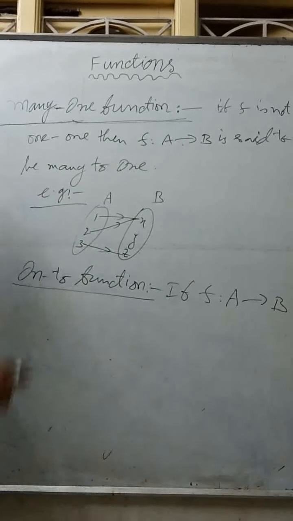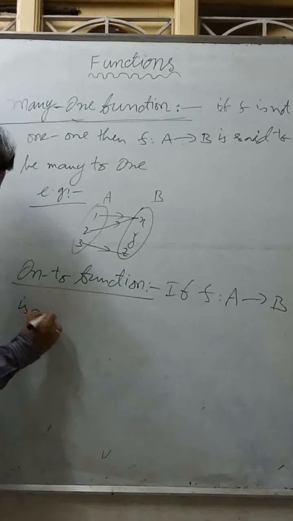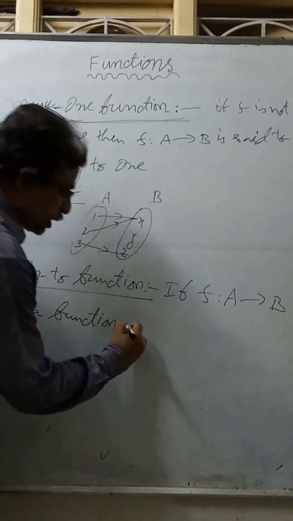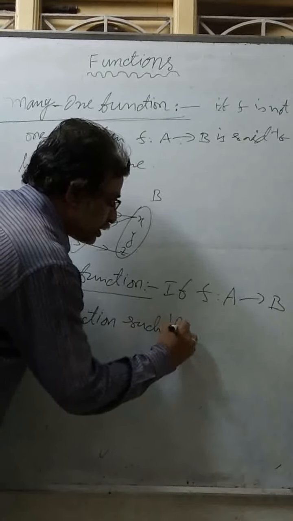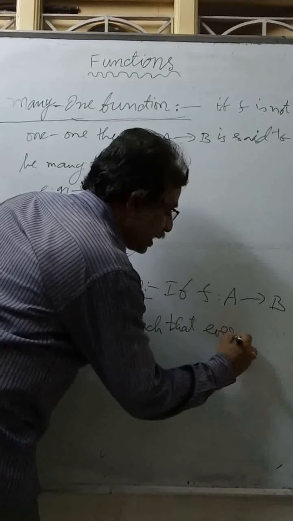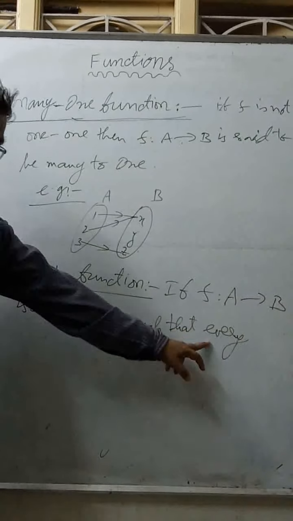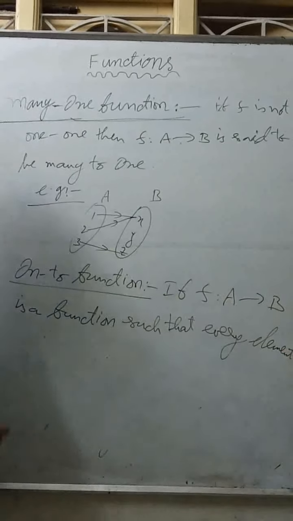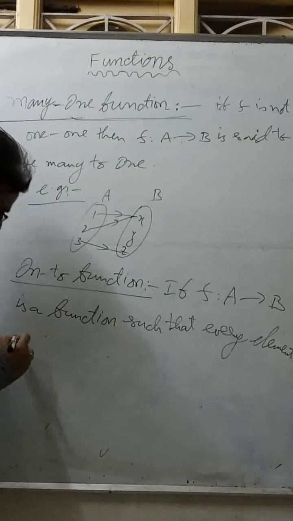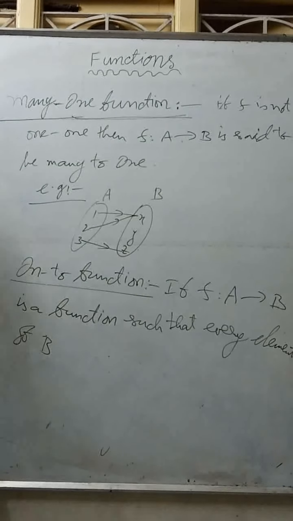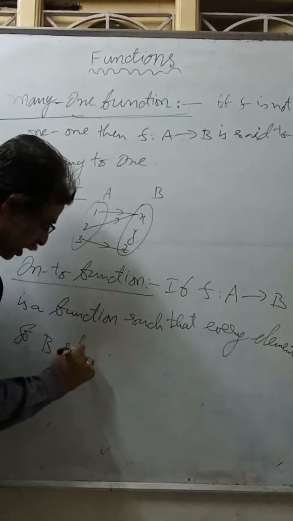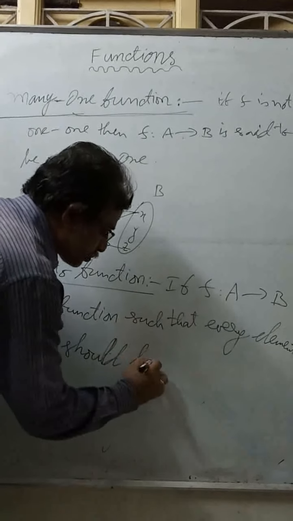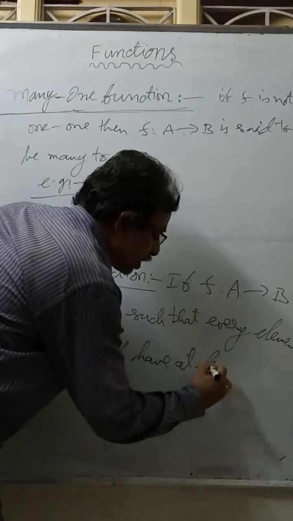f is a mapping from A to B, a function, such that every element of B, I am saying every element of B. In one-one I said every element of A, here every element of B should have at least one pre-image.